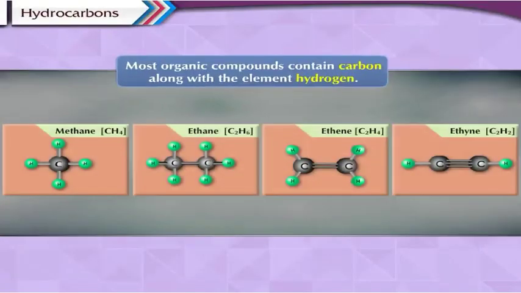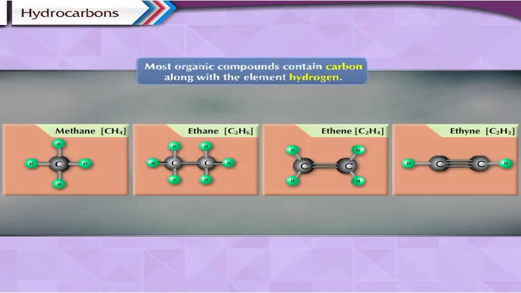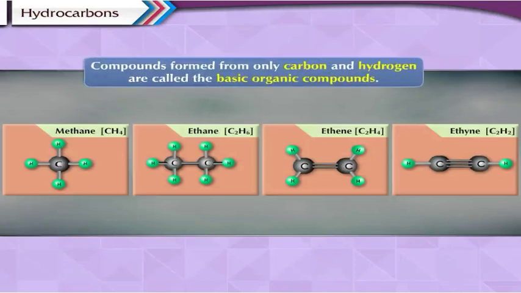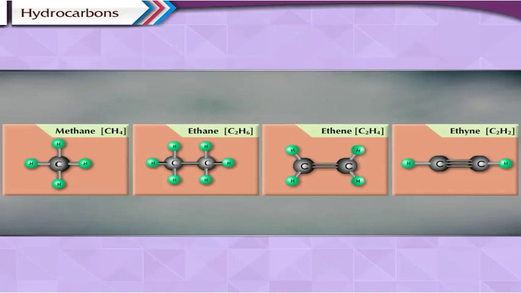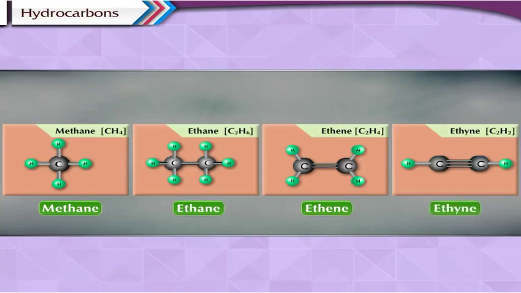Hydrocarbons. Most organic compounds contain carbons along with the element hydrogen. Compounds formed from only carbon and hydrogen are called the basic organic compounds. They are called hydrocarbons. The compounds methane, ethane, ethene and ethyne are hydrocarbons. They are made up of only two elements, carbon and hydrogen.